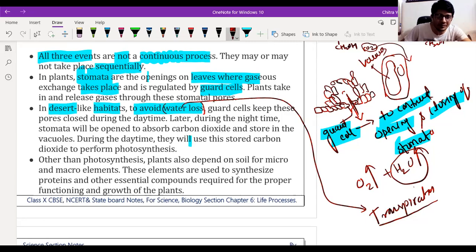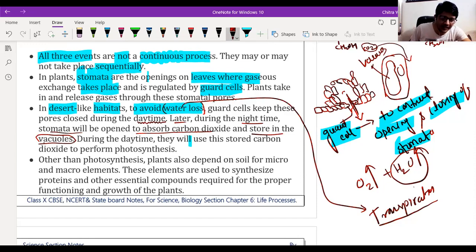The guard cell keeps these pores closed during the daytime. So desert plants close their stomata during the daytime in order to prevent the loss of water. Later, during the night time, stomata are opened to absorb carbon dioxide, which is stored in the vacuole. These are very important key points that you have to remember.